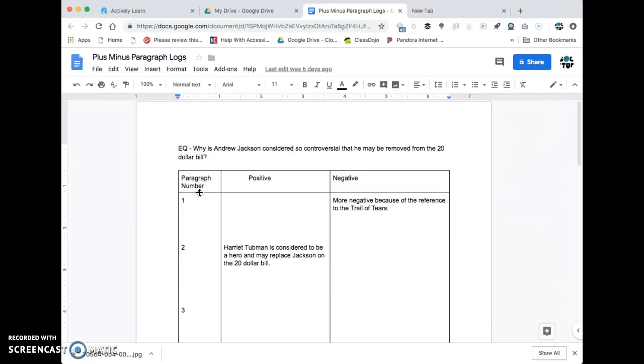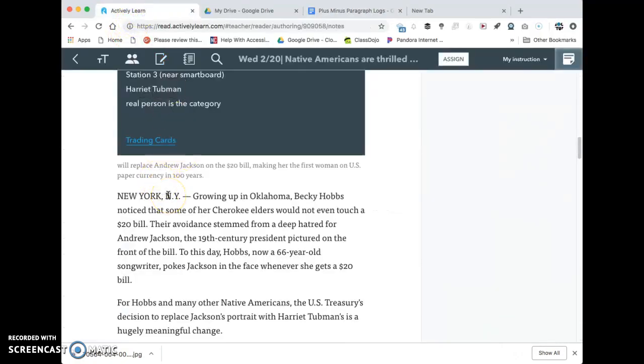So the essential question at this station is, why is Andrew Jackson considered so controversial that he may be removed from the $20 bill? And so we're going to take a look at paragraph 1, and I'll have it right here. It says, New York, New York. Growing up in Oklahoma, Becky Hobbs noticed that some of her Cherokee elders would not even touch a $20 bill. Their avoidance stemmed from a deep hatred for Andrew Jackson, the 19th century president pictured on the front of the bill. To this day, Hobbs, now a 66-year-old songwriter, pokes Jackson in the face whenever she gets a $20 bill.